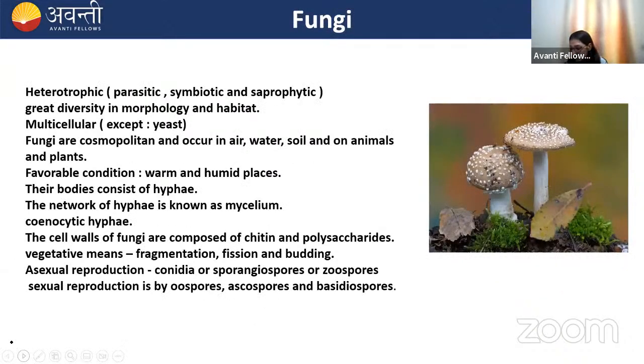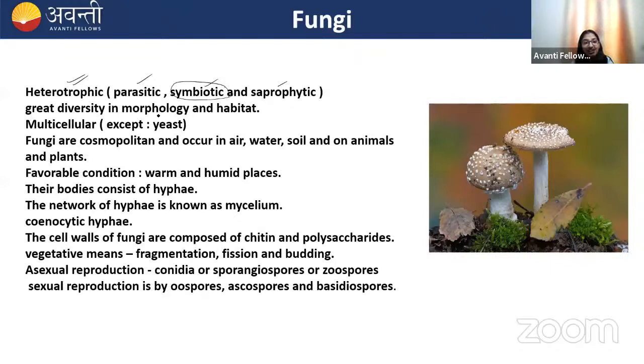Next, we are going to discuss the fungi. Fungi are heterotrophic in nature. They could be parasitic, they could be symbiotic, and they can be saprophytic. Fungi show symbiotic association with algae, and it is known as lichen. They can also show symbiotic association with the roots of the higher plants, and the association is known as mycorrhiza.